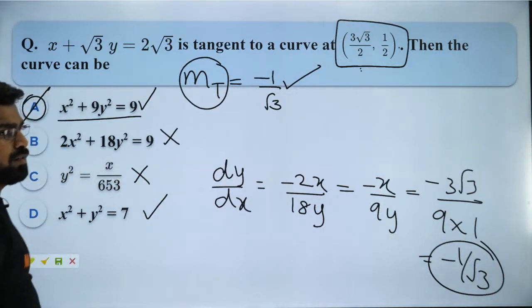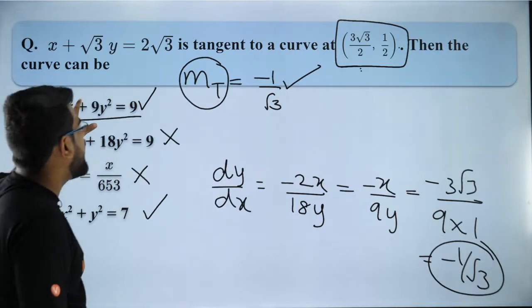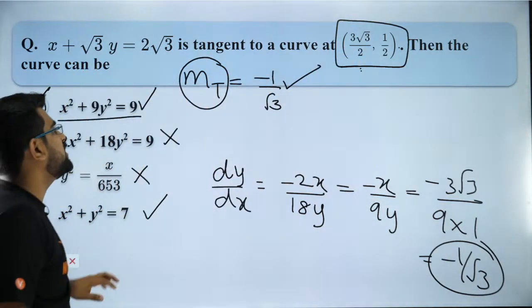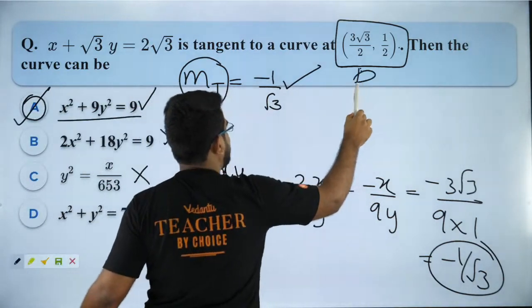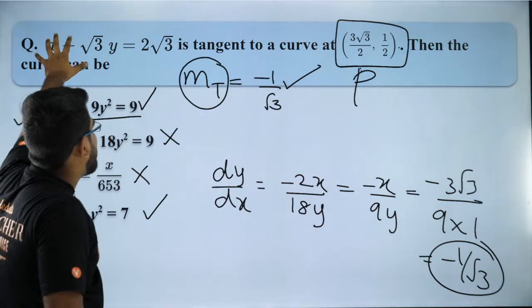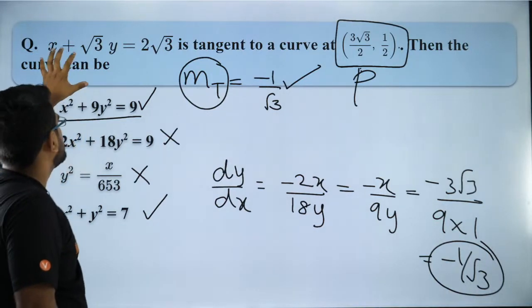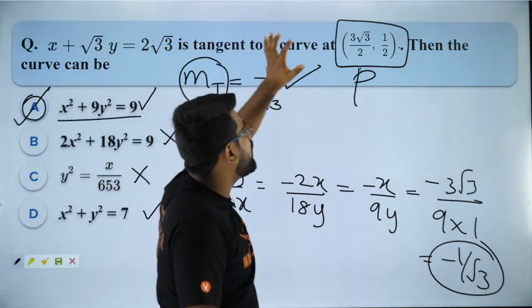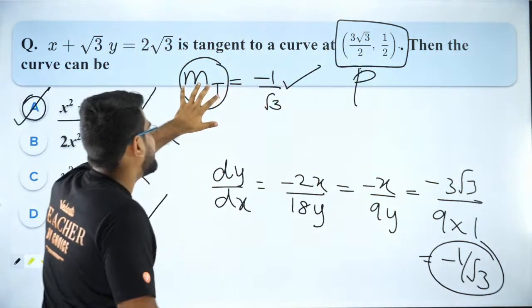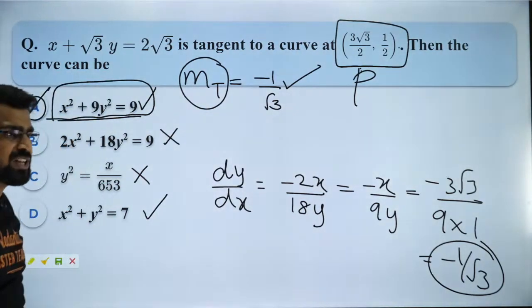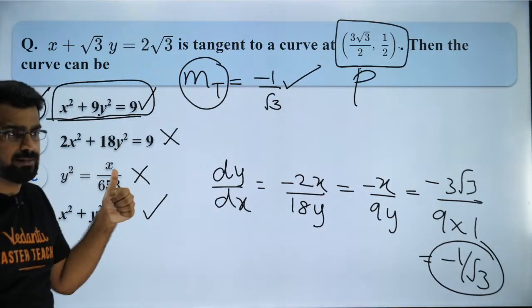Everybody clear? Fantastic, guys. So what did I do here? I first checked which point satisfies which curve. So this point P should lie on my curve. So only two curves are satisfying, and then the slope of tangent should be equal. So when I differentiate this curve and get dy by dx at the point of tangency, I am supposed to get the slope of tangent. Only option A will give me that. So that is why option A is correct. I hope you guys liked it.